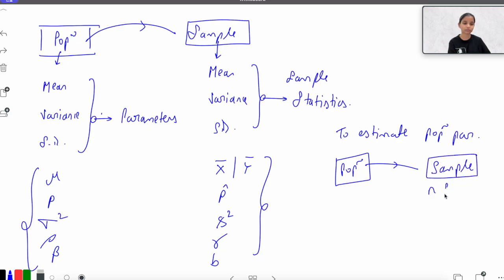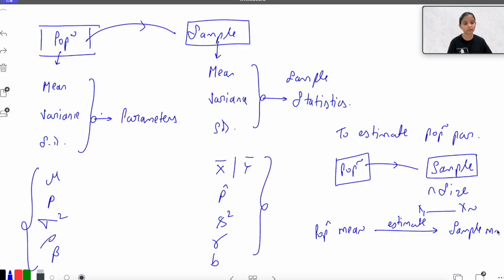Let's say x1, x2 to xn is my sample, and I want to estimate my population mean. To estimate this population mean, we find the sample mean. We are trying to estimate the population mean from the sample mean. And what is my sample mean here? In n cases, that is x bar equals 1 upon n summation xi.